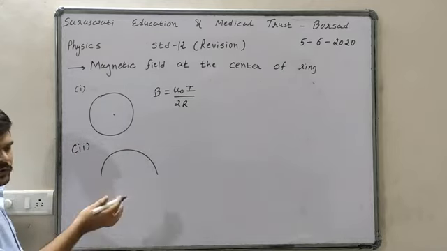Okay, current is flowing like this. This is center O. Suppose current is 1 ampere. Take this radius as 15 centimeter, and find out the total magnetic field generated at point O. To make this example easy, take O at this point. So find out the magnetic field at point O.